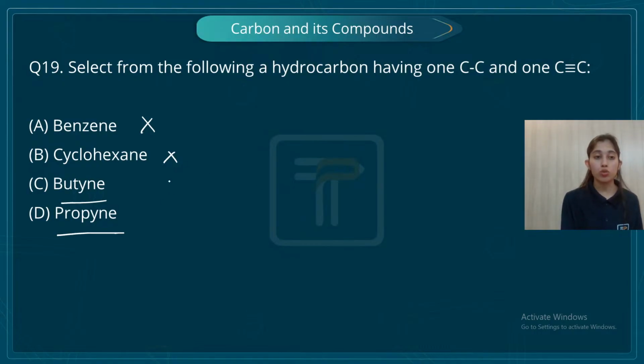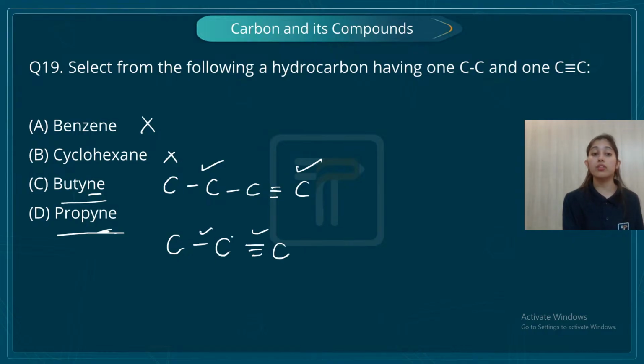Students, as you know, butane, the word root is but. But means how many carbons? 4 carbons, right? Yne means I have a triple bond. Let's take a triple bond here. So I have a triple bond here and I have a single bond here. So this is satisfying. Now let's consider propyne. Propyne, again, yne, triple bond. I have a triple bond, I have a single bond. So both of these options are correct.